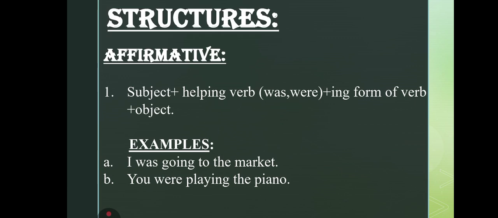And the helping verbs we have for past continuous tense are was and were. The examples are: I was going to the market, you were playing the piano. In these examples, I and you are the subject, was and were are the helping verbs, going and playing are the ing form of the verb or the main verb in the sentence, and to the market and the piano are the objects.